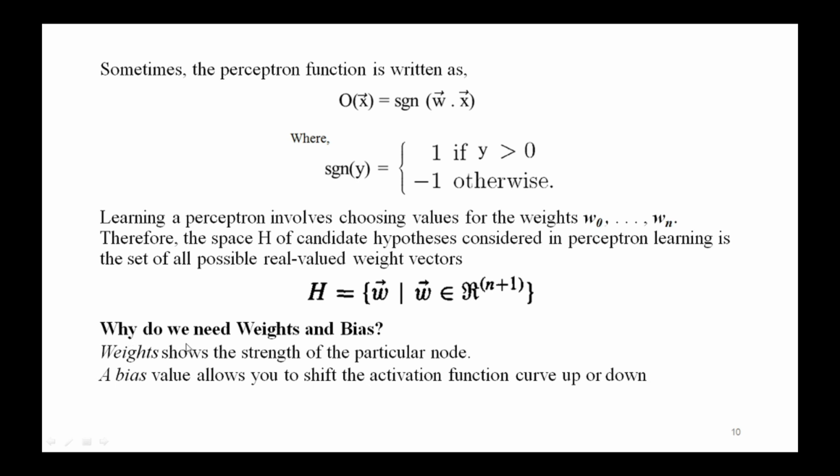Here we have one question. Why do we need weights and bias? Because weight shows the strength of a particular node, and a bias value allows you to shift the activation function curve up or down. That's why we need weights and bias in the perceptron representation or in perceptron notation.